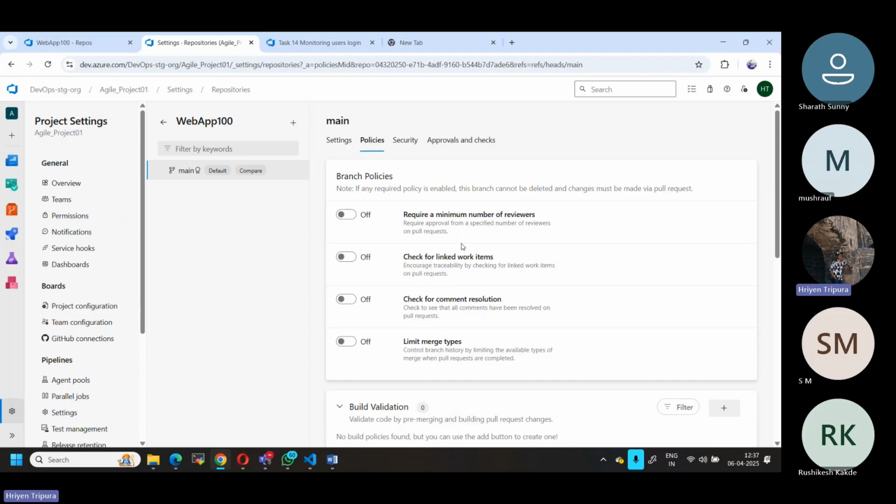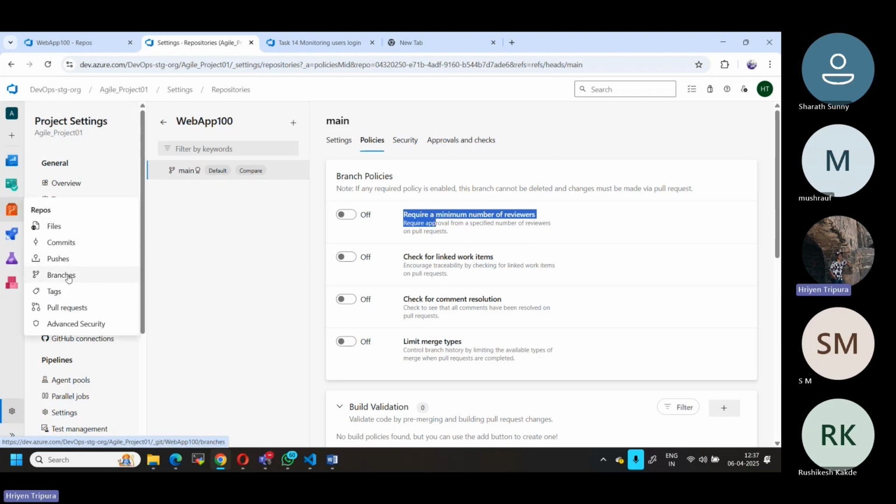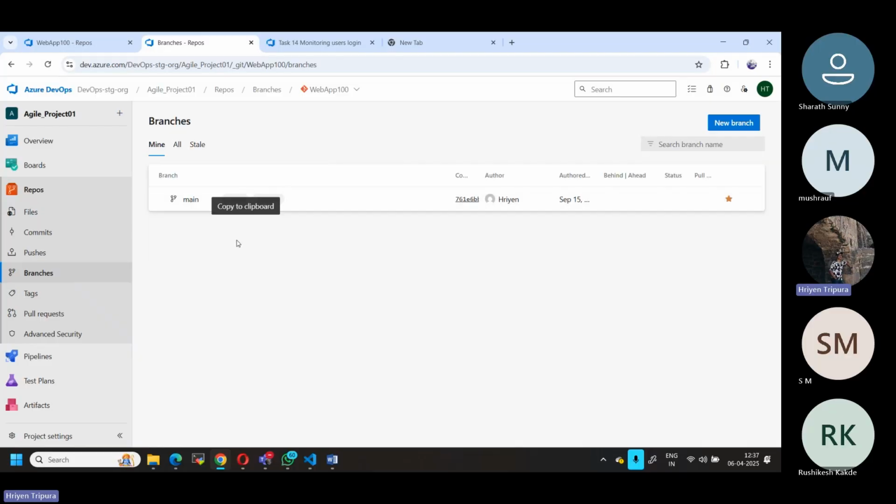Okay. Now, as I told you, let us go with the first question. First thing, I will go back so that you will have a proper understanding. Now, if you see here, where is the branch? This is the branch, right? Now you can see the logo before, there is a symbol. It is gone because I have disabled it. If you want, there is a symbol, right?